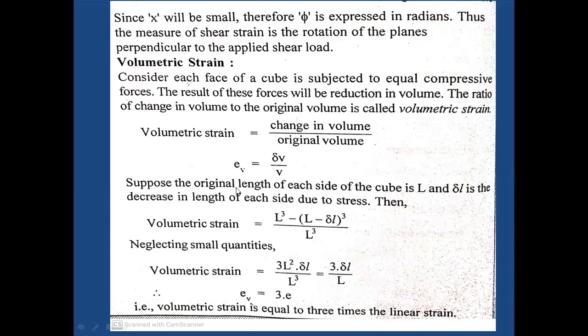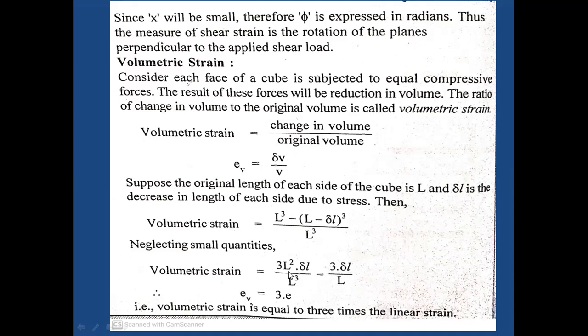In this derivation, L cube is nothing but the original volume. The (L minus delta L) cube indicates the volume after the application of load. So the difference between the original volume and the changed volume, with reference to the original volume, gives us the volumetric strain.